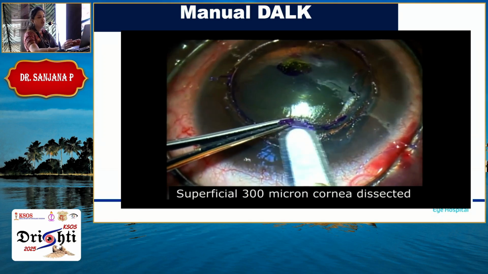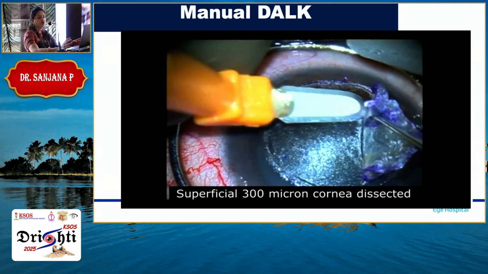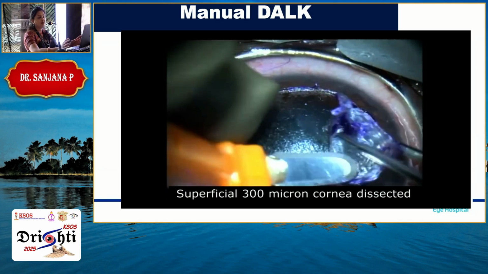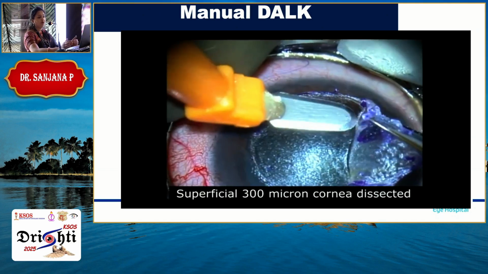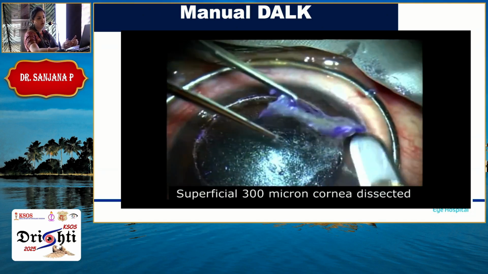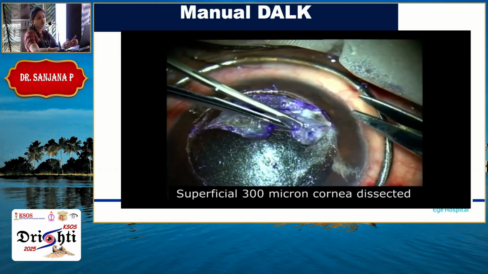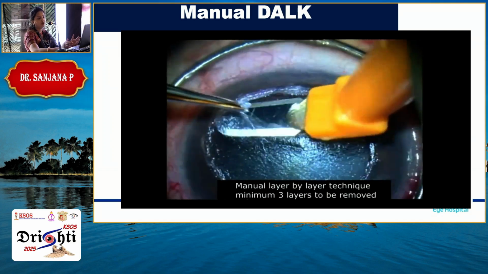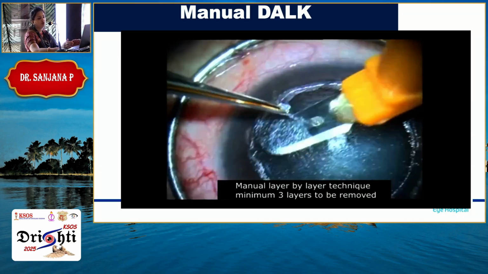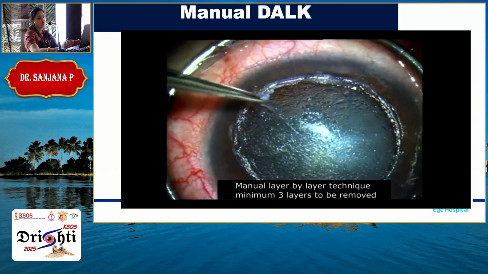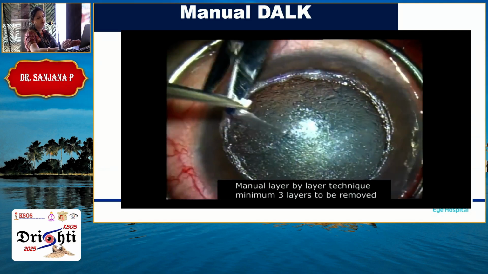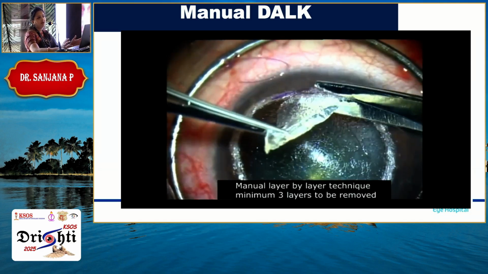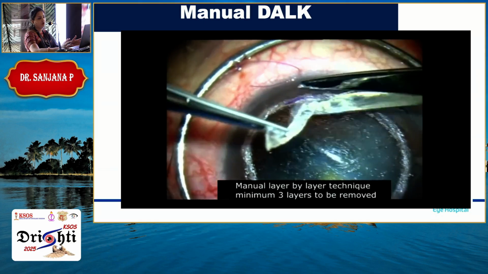As you can see here, once the initial trephination is done, you have to remove the initial 300 microns. Then you pick up the uneven layers of the stroma and continue dissecting till you feel that you have an almost near normal posterior stroma and your clarity is there. Only after that can you put the donor tissue. You have to pick fiber by fiber. The advantages are a lesser learning curve and better chances of non-conversion to PKP.